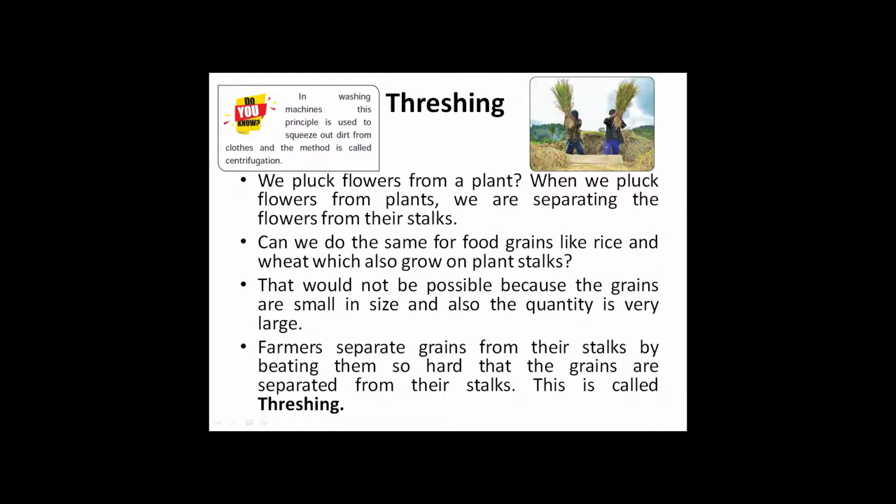Threshing. We pluck flowers from a plant. When we pluck flowers from plants, we are separating the flowers from their stalks. Can we do the same for food grains like rice and wheat, which also grow on plant stalks? That would not be possible because the grains are small in size and also the quantity is very large. Farmers separate grains from their stalks by beating them so hard that the grains are separated from their stalks. This is called threshing. You can see that in the picture above.